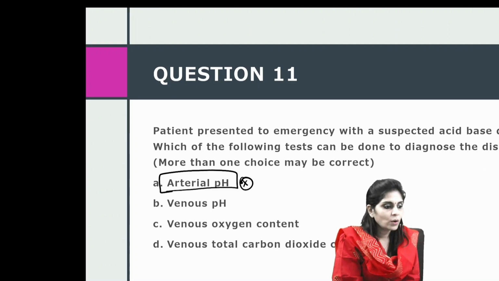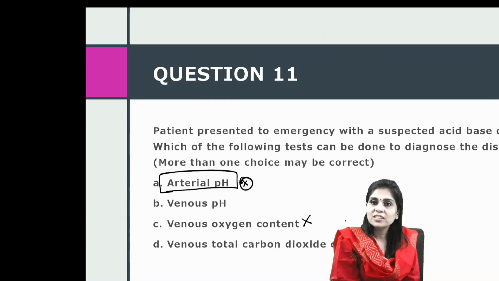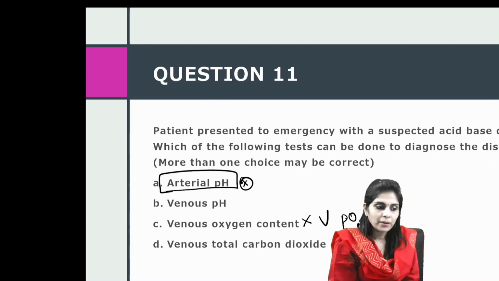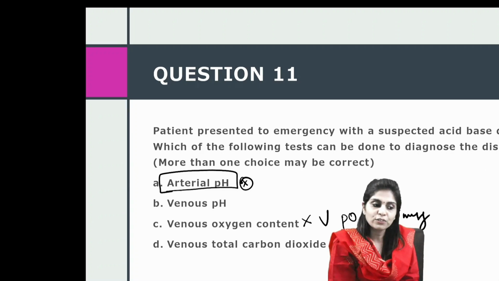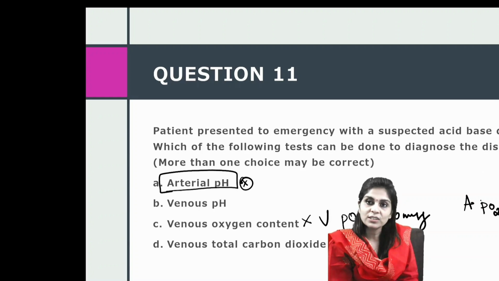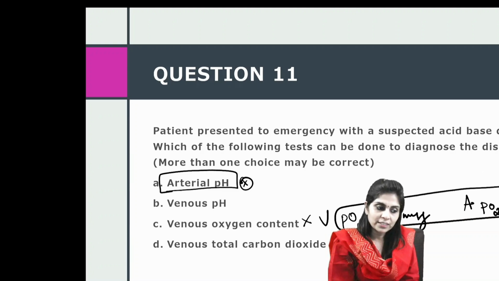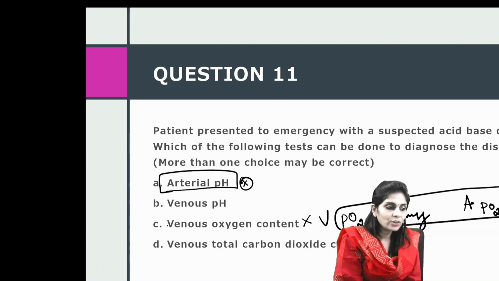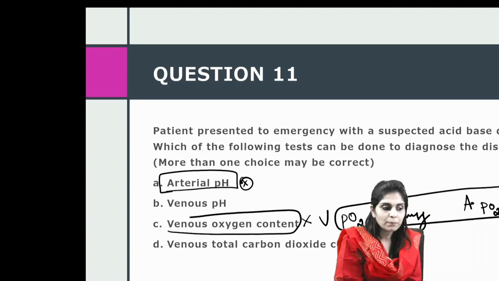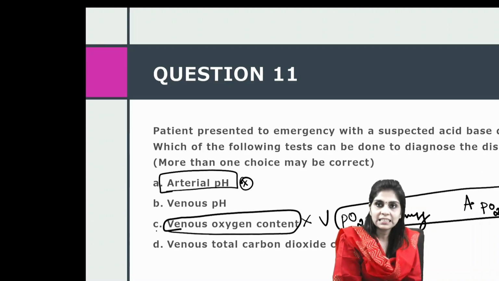Now how about venous oxygen content? As I said, venous oxygen partial pressure. The partial pressure of oxygen in the venous blood sample is just 40 millimeter of mercury, whereas in the arterial blood sample, the partial pressure of oxygen is 95 millimeter of mercury. That much is the difference. So the only drawback of using a venous blood sample is you won't be able to assess oxygen status. So this